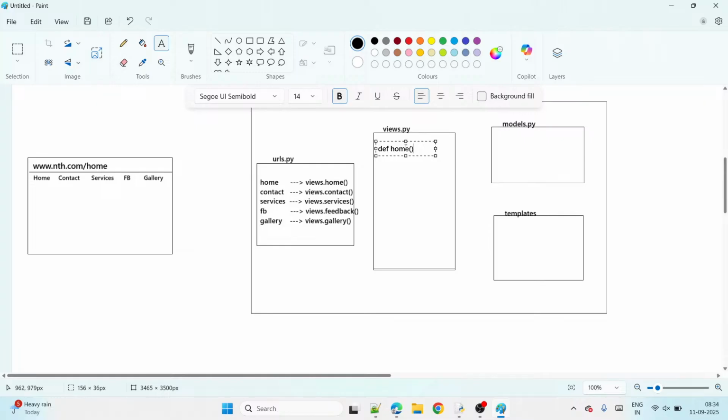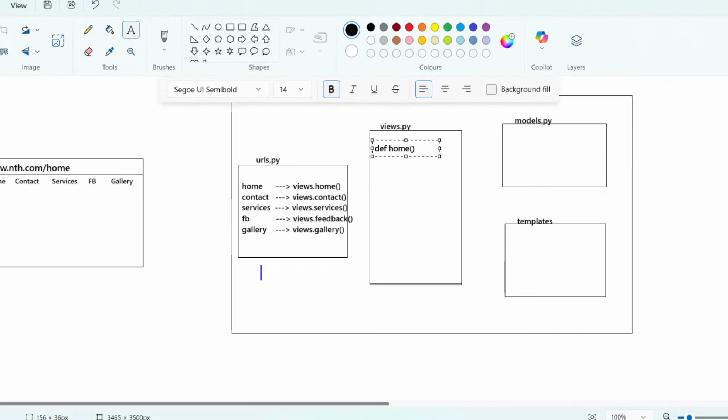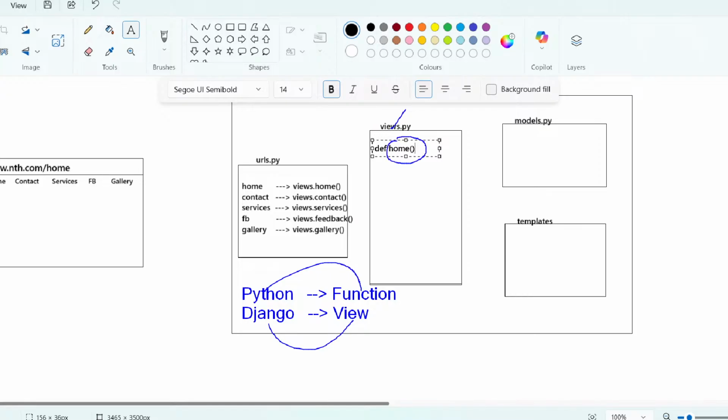What we call a function in Python, the same in Django is called a view. Python function is equal to Django view. So defining views is nothing but creating Python functions. That's why for both we use the same def keyword.